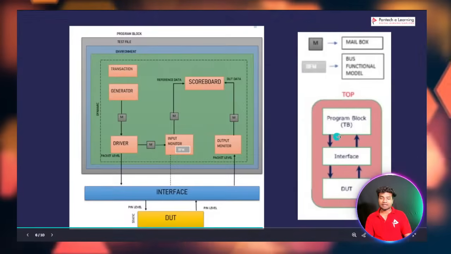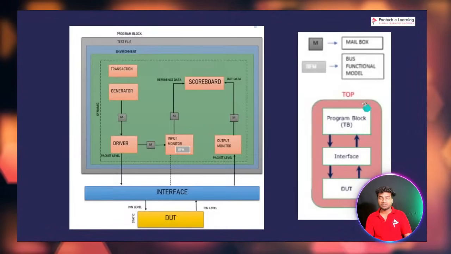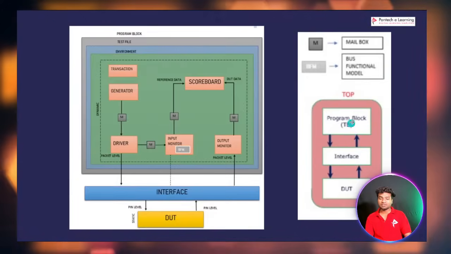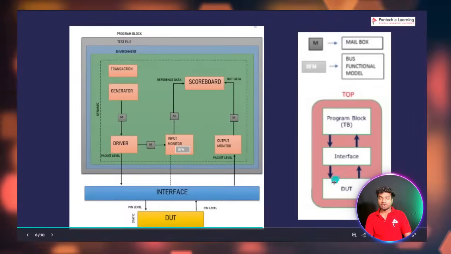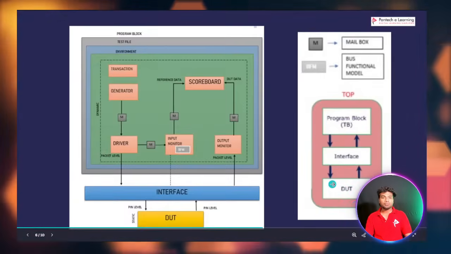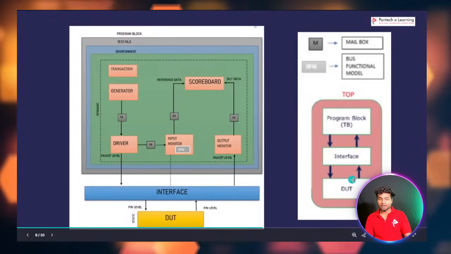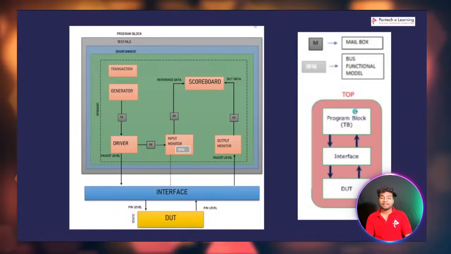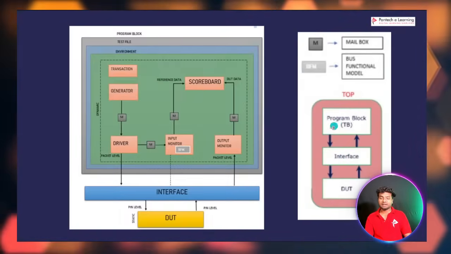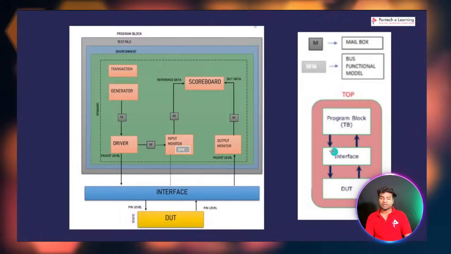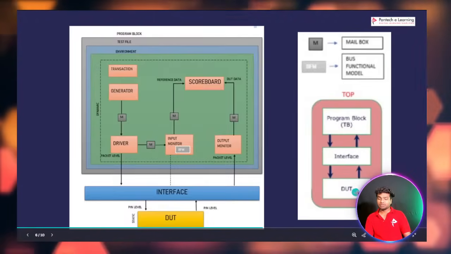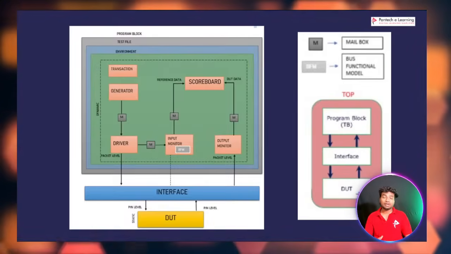The stimulus is gathered, randomized, and made from this block. Through the interface we pass the stimulus from the test bench to the DUT, and the DUT will do its work. It will do its logic, compute some values, and send them back to the test bench via the interface. The DUT only sends the output.